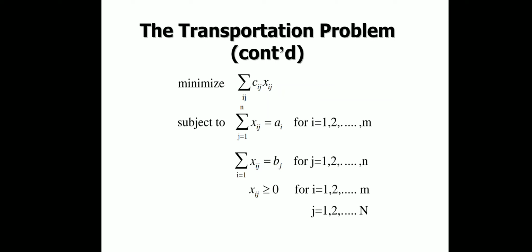The transportation problem could be modeled similarly: minimize sigma Cij Xij subject to sigma j is equal to 1 to n, Xij is equal to ai for i is equal to 1, 2, up to m.